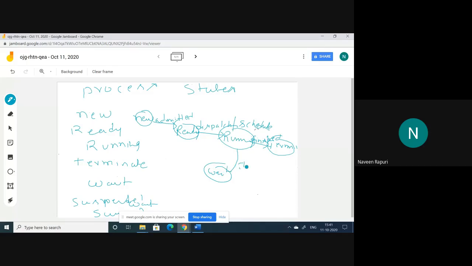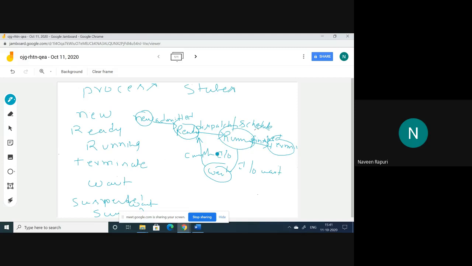So because of an IO wait. This is also another state, that is the waiting state. The waiting state is from running to wait, because if any process requires an input or output or some resource, so that is the wait state. After completion of an IO, it moves from the waiting state again to the ready state. After completion of IO, it moves from wait state to ready state.